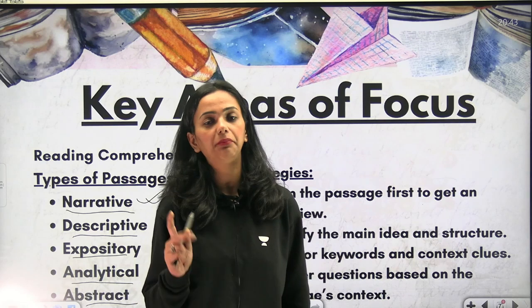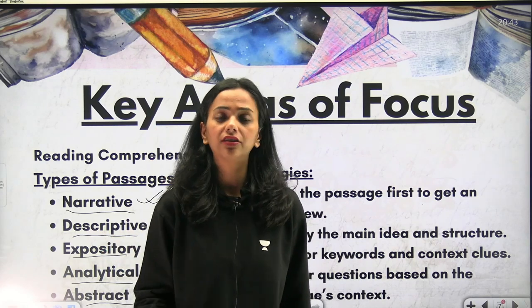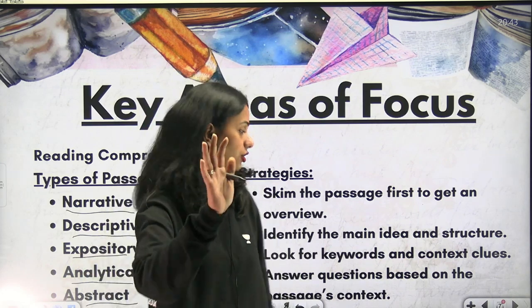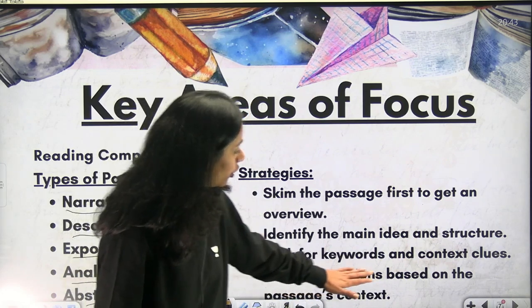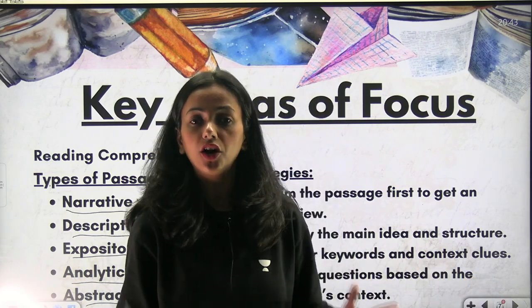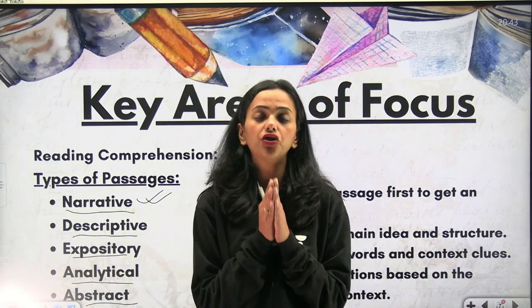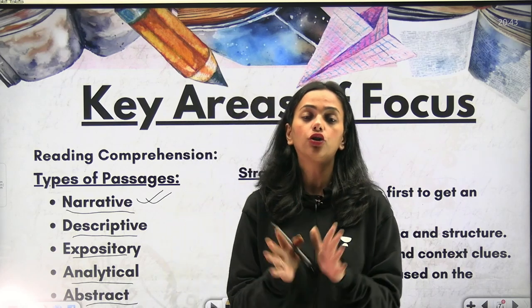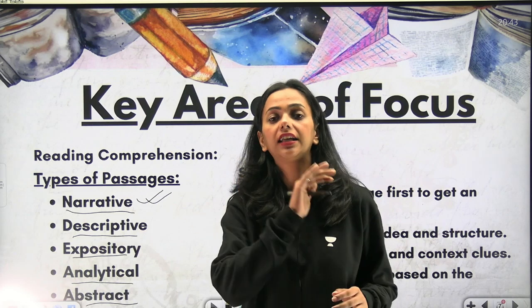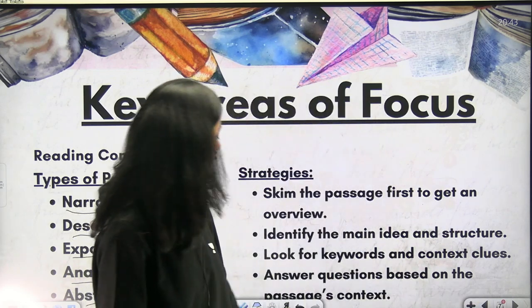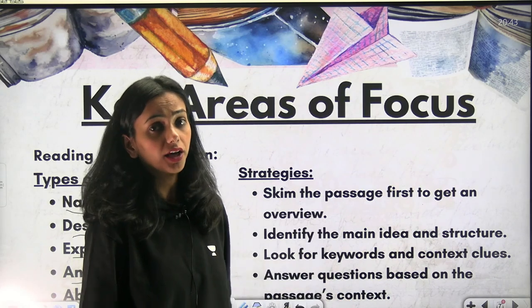If you get the main idea and structure of the passage, the entire passage will be a cakewalk. Trust me. Look for keywords and context clues. What did I say? Skim over through context and keywords. Do not stick to the fillers. Skim over and just stick to the main keywords. Answer questions based on the passage context.